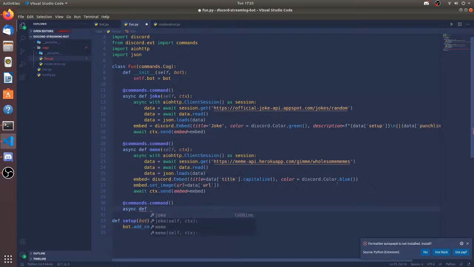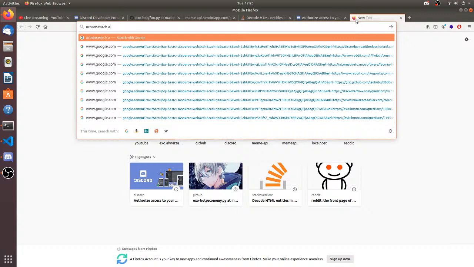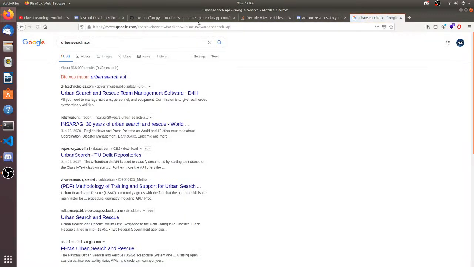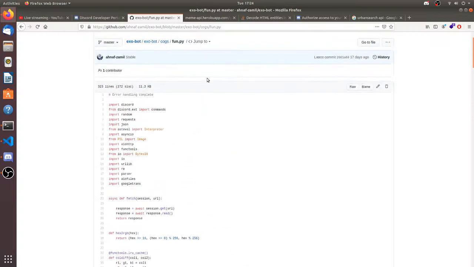Edit commands. Dot command. Async def avatar, self, ctx, arguments. Now let's do embed is equal to discord.embed. It's not going to be having any colors. Urban search. So I need the urban search API. Which one did I even use? I forgot what API I used.